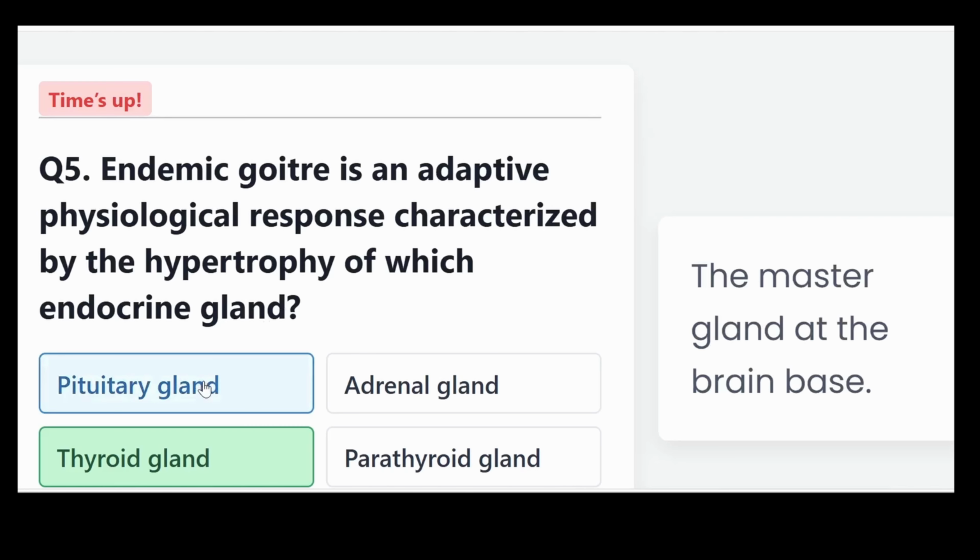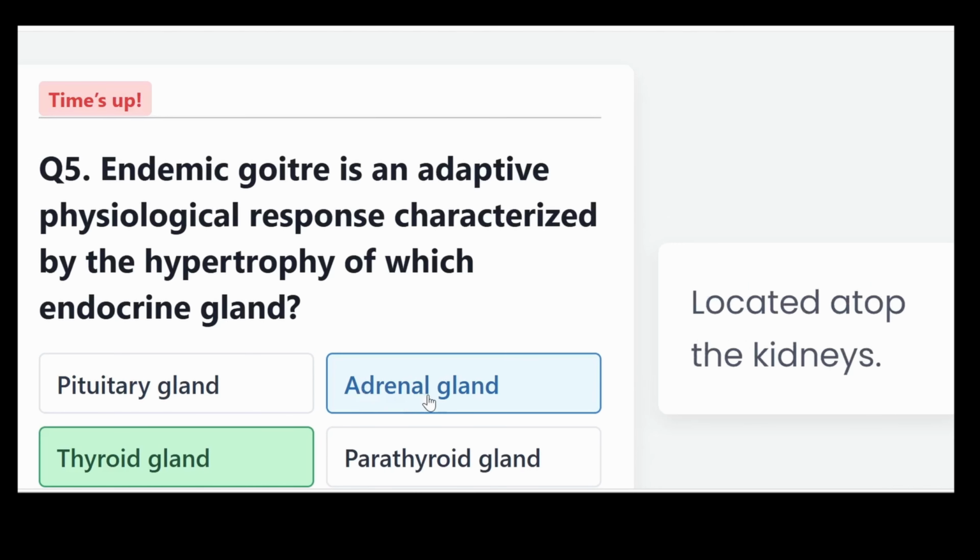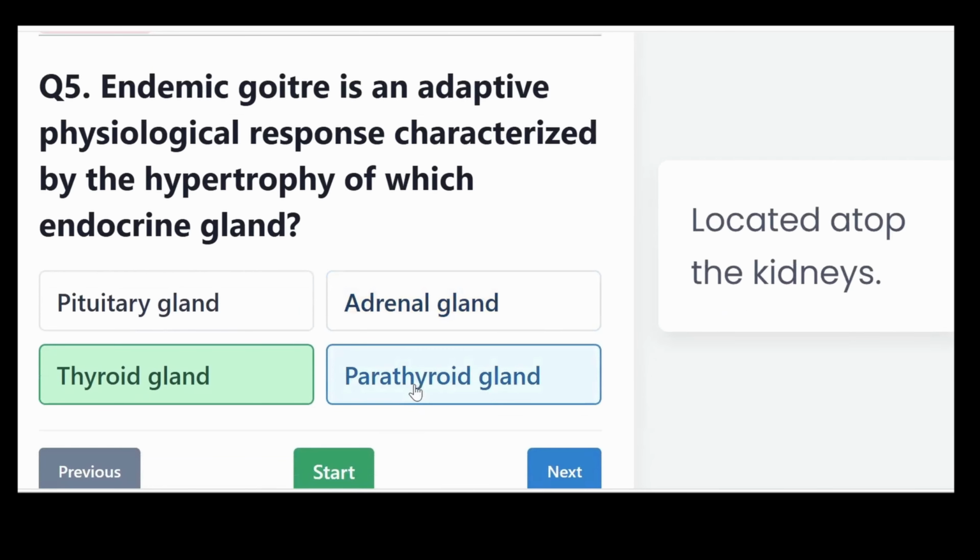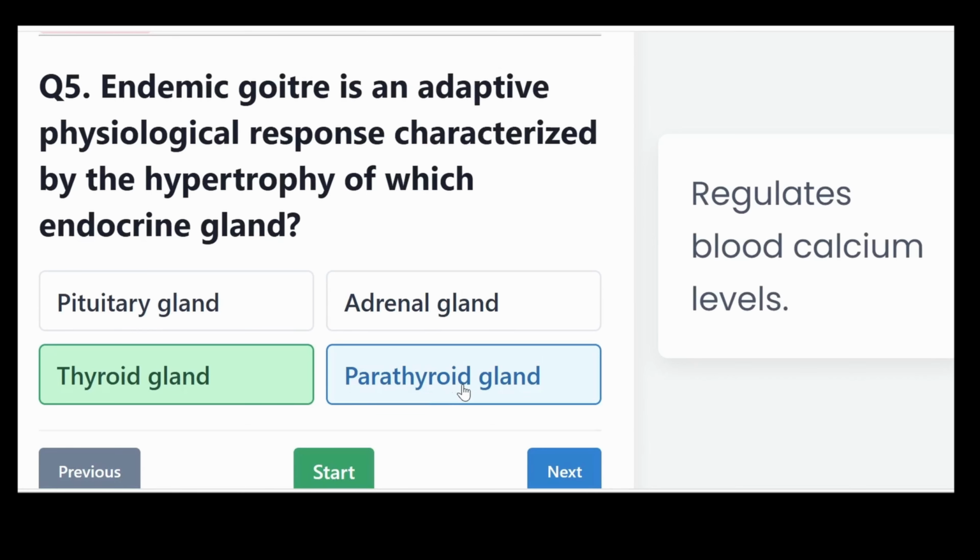Pituitary gland is the master gland at the brain base. Adrenal gland is located atop the kidney. Parathyroid gland helps regulate blood calcium level.